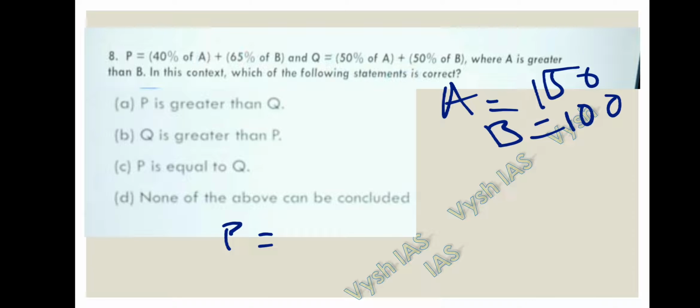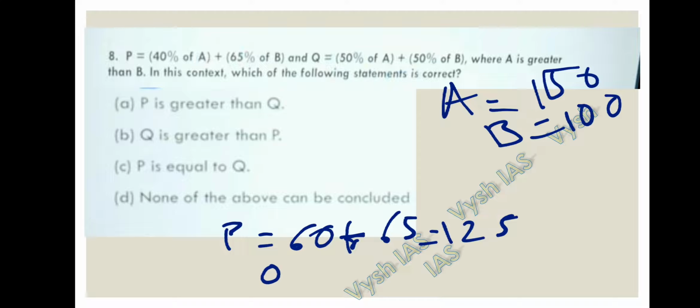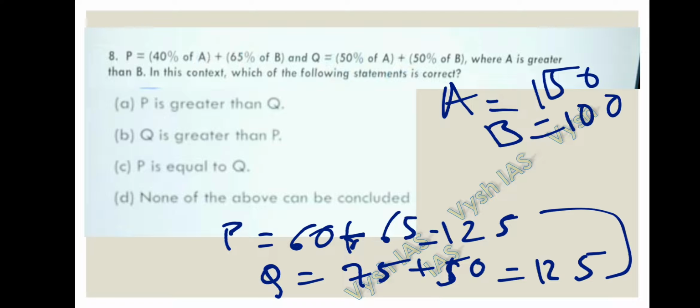40% of A, 40% of 150, is 60. So plus 65% of B, that is 65, so the answer is 125. Q is nothing but 50% of A, that is 75, plus 50% of B, that is 50, that is 125. So in this case both are becoming equal. We are getting P is equal to Q.